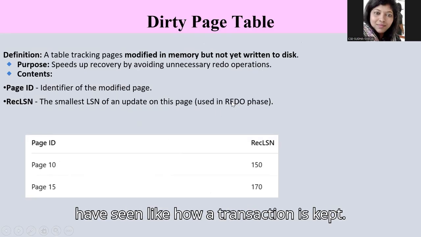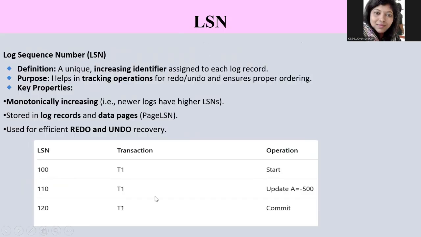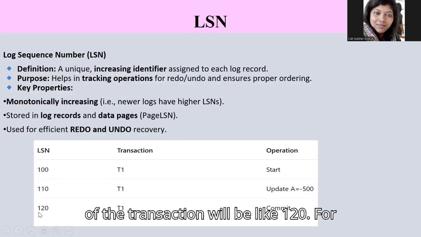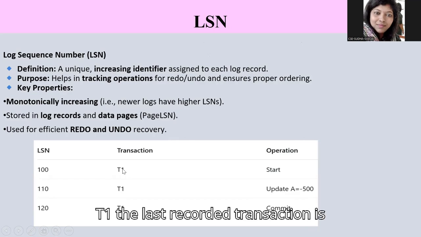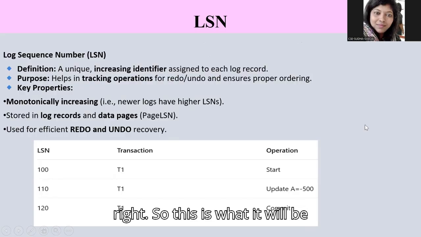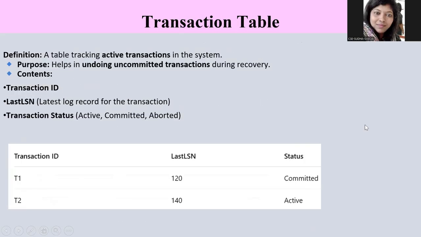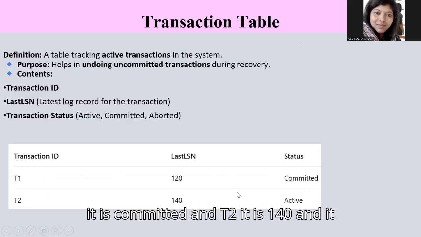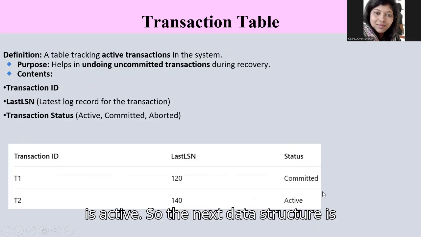We have already seen how a transaction is kept. So this is the transaction. The last LSN of the transaction will be 120. For T1, the last recorded LSN is 120 and the status is commit. So this is what it will be maintaining in this particular transaction table. For T1 it is 120 and committed, and for T2 it is 140 and active.